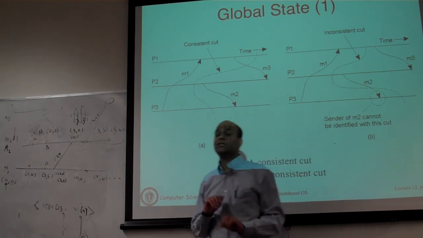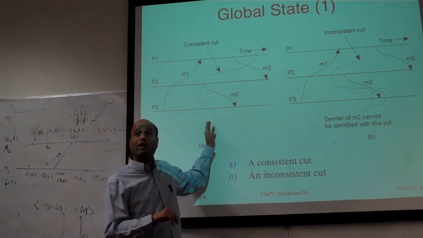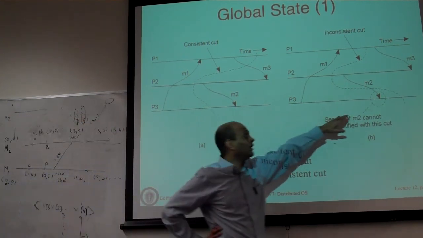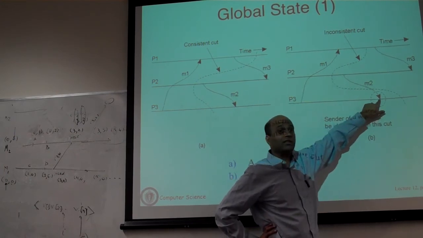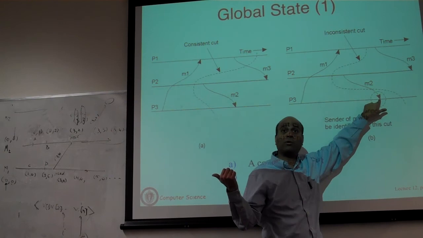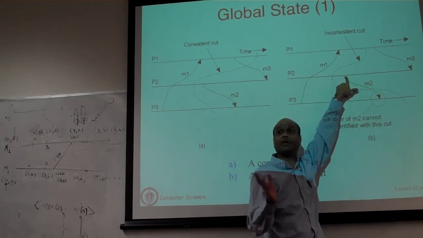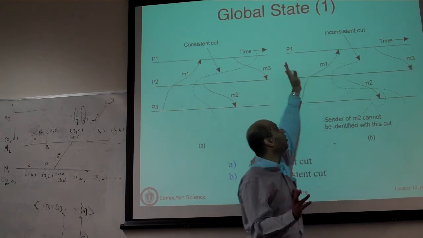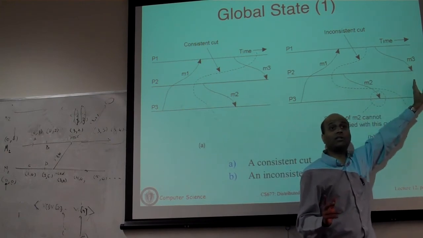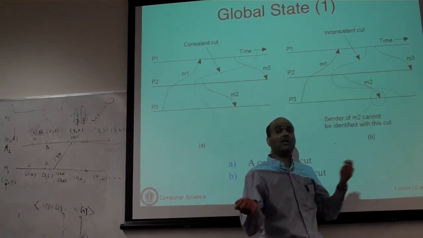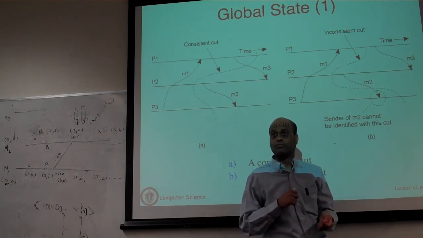Okay, now the question is, why is this consistent? Okay. So first thing is you will see that you never have a scenario where the receipt happens before the send. This also essentially tells you that the send must have happened before receipt. In the bad case, when you restart, the receipt has already happened before the crash and the send is happening after the restart. That simply shouldn't be the case. Okay. So all message send and receive should either be on this side, or they should all be on this side, or they should actually cross the cut where the send is before the crash and the receipt after, but not vice versa. Okay.